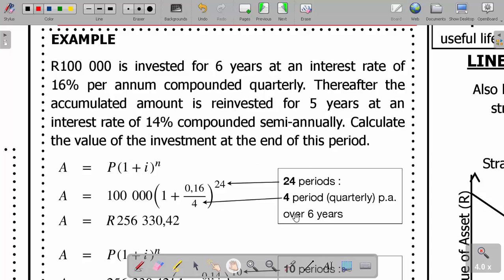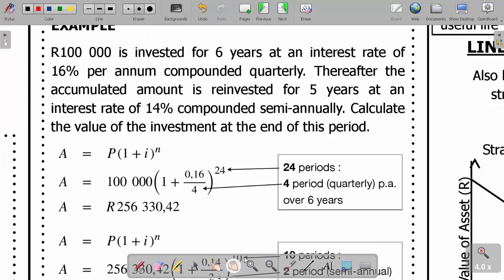Okay, let us check it properly. Now the question says that 100,000 is invested for 6 years at an interest rate of 16% per annum. So this is the first period, 6 years at a rate of 16% per annum compounded quarterly. So you first deal with that one there. When you are done, they say thereafter the accumulated amount is reinvested for 5 years at 14% compounded semi-annually.